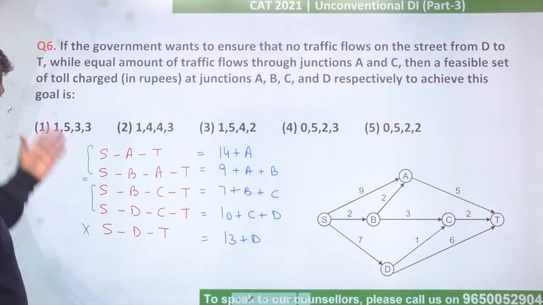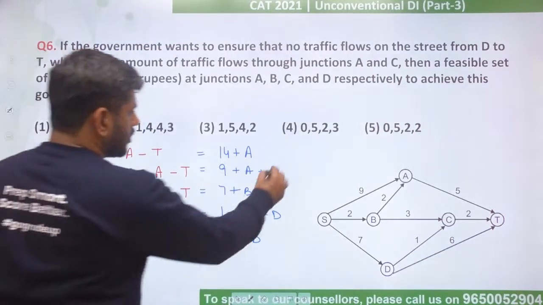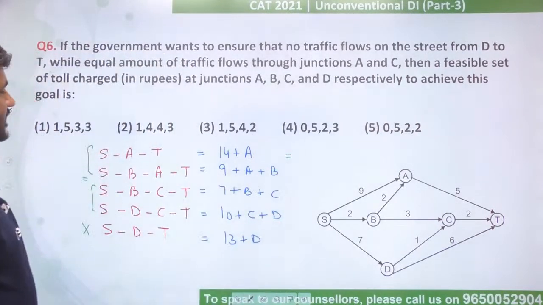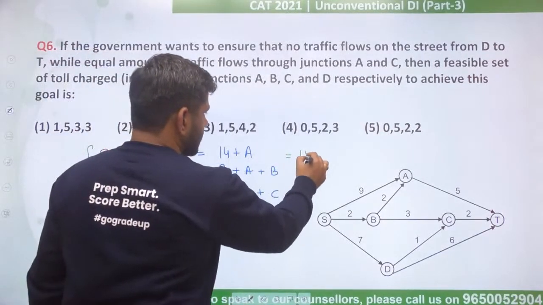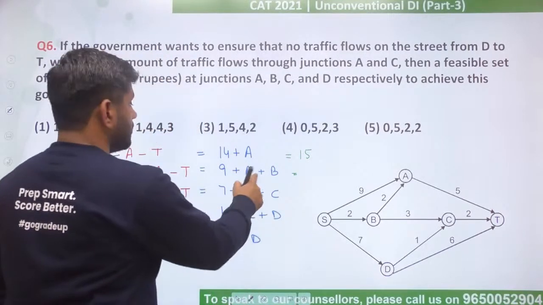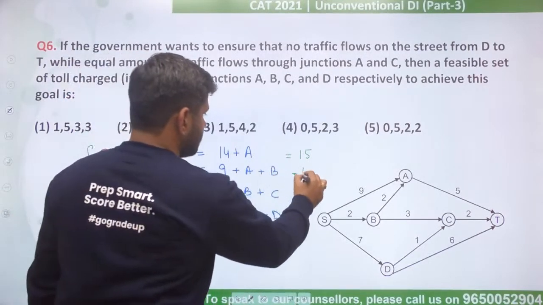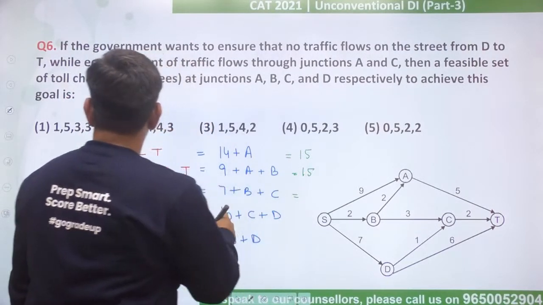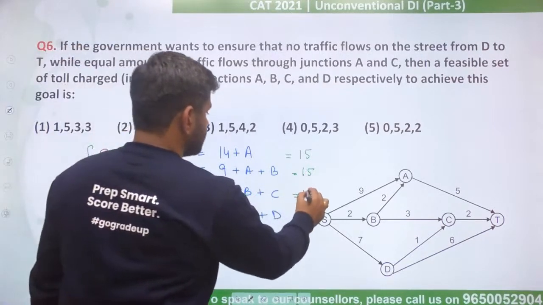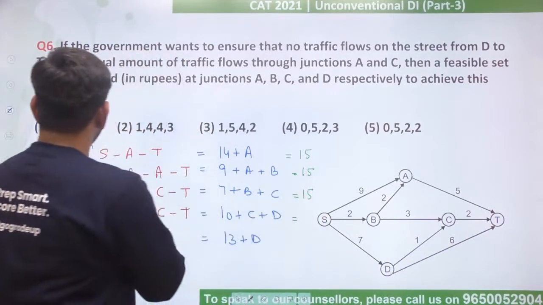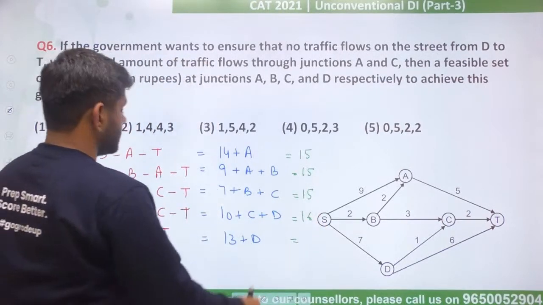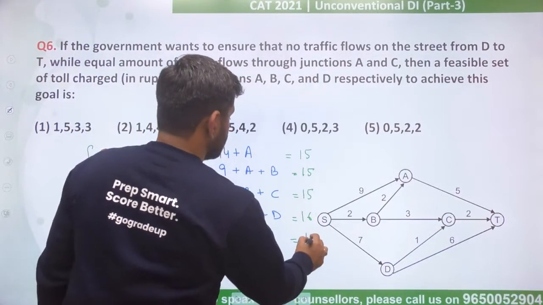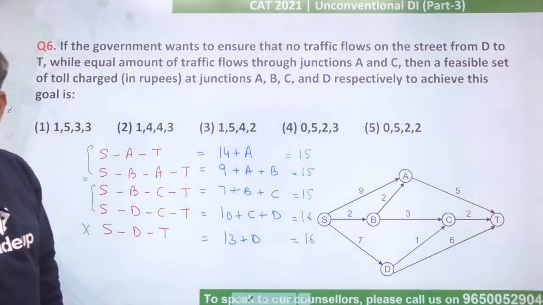Let's see one by one. First option put करते हैं. According to the first option, A, B, C, D are 1, 5, 3, 3. अगर मैं उनको यहां पुट करता हूं, A is 1 तो 15, 1 plus 5 is 6, 6 plus 9 is 15, 7 plus 5 is 12, 12 plus 3 is 15, 10 plus 3 is 13, 13 plus 3 is 16, and 13 plus D is 16. So guys, what will happen in this case?